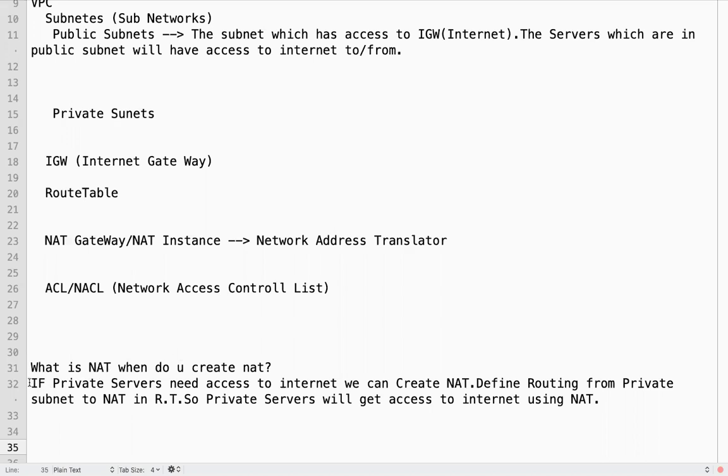So NAT is a networking component. If a private server needs access to the internet, we can create a NAT instance and we need to define the routing between that private subnet and NAT, so that private servers will get access to the internet via NAT. Now again, where should I create a NAT instance?